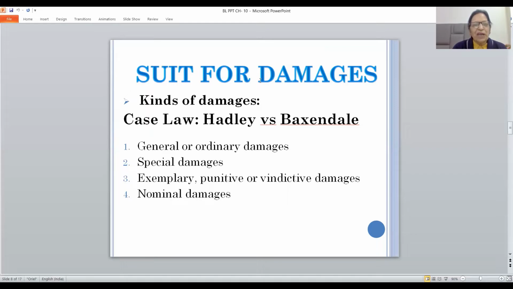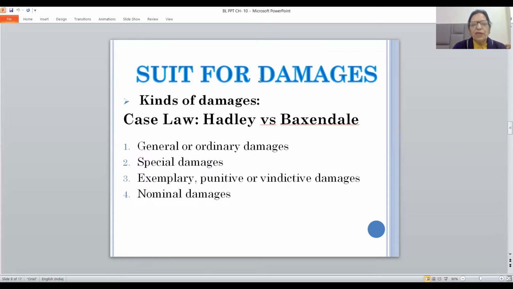So there are 4 types of damages: general or ordinary damages, special damages, exemplary, punitive, or vindictive damages, and the last one is nominal damages. Now, general or ordinary damages, they're always allowed for direct loss. Special damages, they're always allowed for remote loss or indirect loss. Special damages are allowed only if special circumstances are made known to the other party.